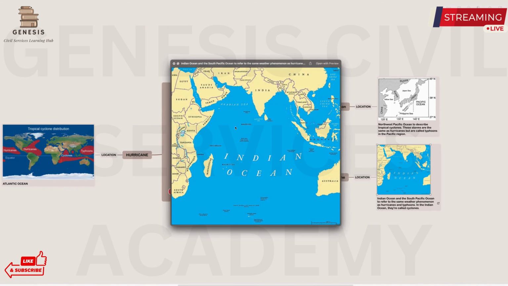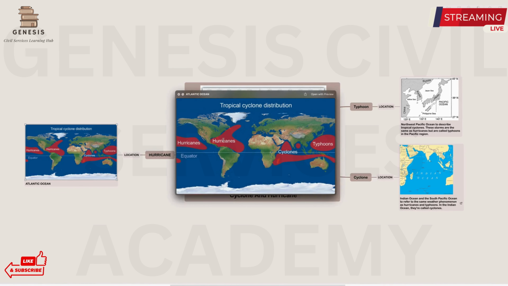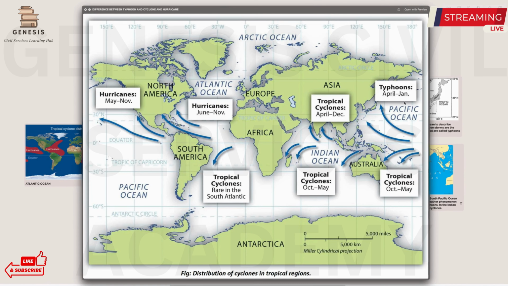Similarly, in the Indian Ocean, this cyclonic phenomenon is called a cyclone. All right. Okay, and this cyclonic phenomenon is called a hurricane in the Atlantic Ocean. Okay. As clear as that, you need to remember this and revise this topic so that prelim questions may be asked through this. So this figure represents the distribution of the cyclones in the tropical regions and their probable day, the month.